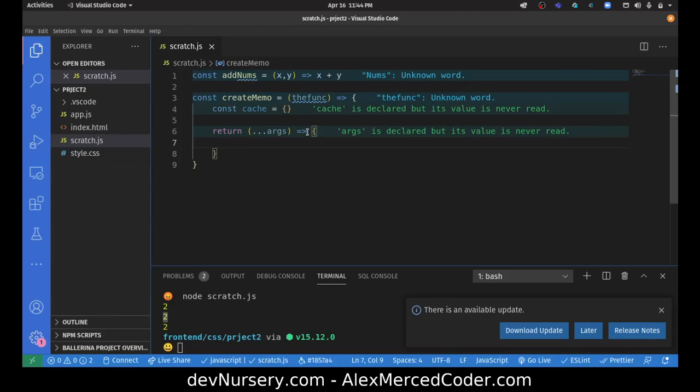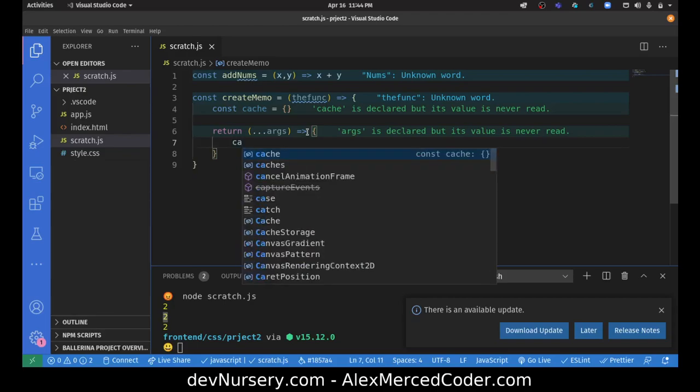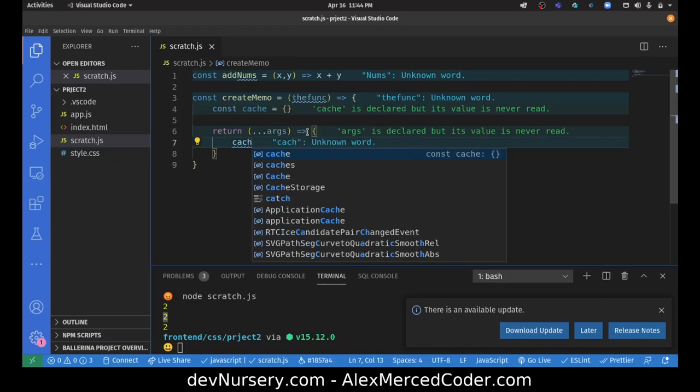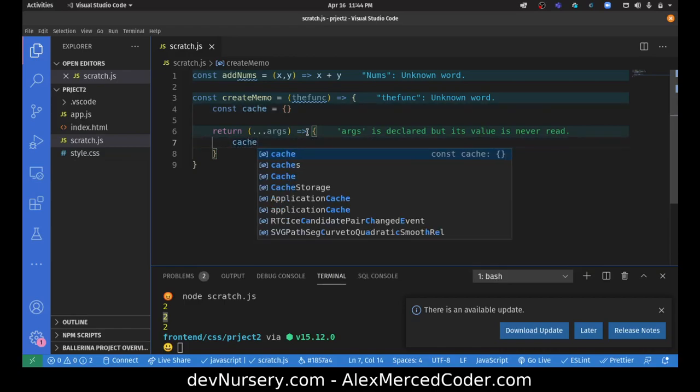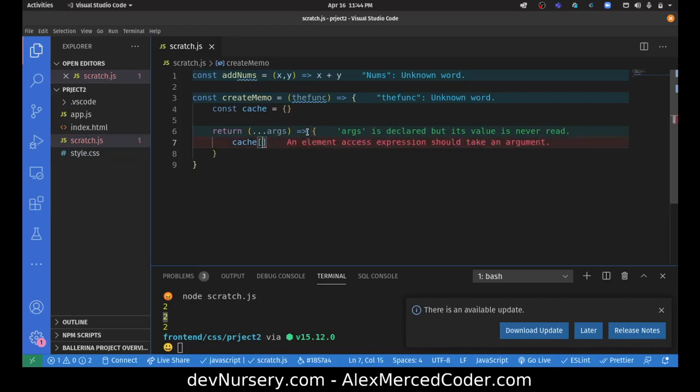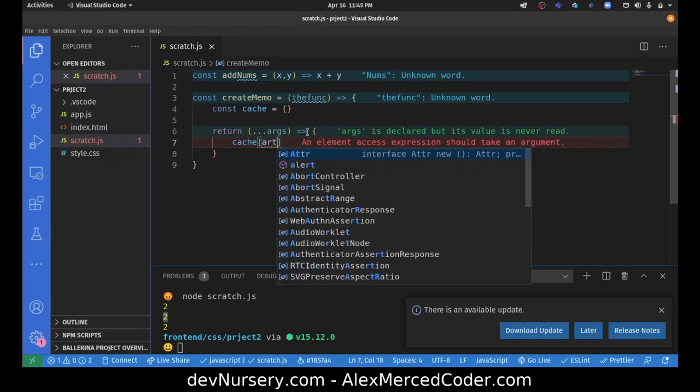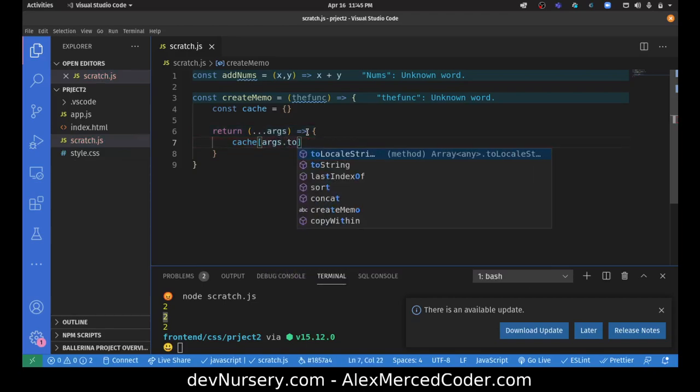Then it's going to say cache, the object, and if we take a string version of the array, args toString, that's going to be the key.